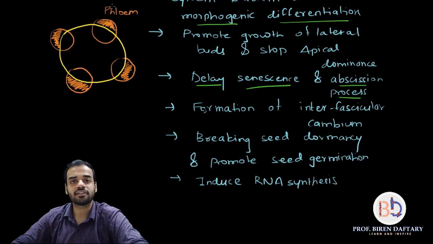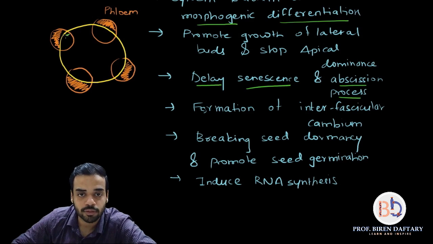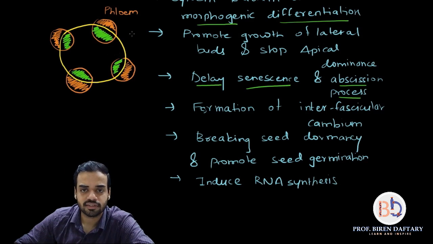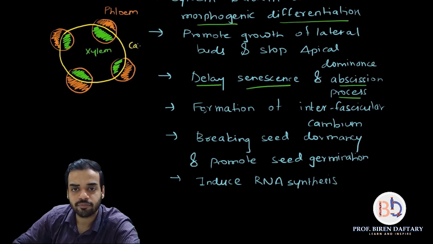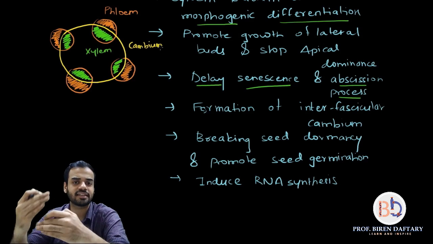Similarly, the areas which are present inside are going to be xylem, so I am going to shade them in green. This is basically the cut section of a stem. When you cut the stem, this is xylem. I will also label cambium, which is yellow in color. So now in this diagram you can see phloem is present outside, then there is cambium, then there is xylem.